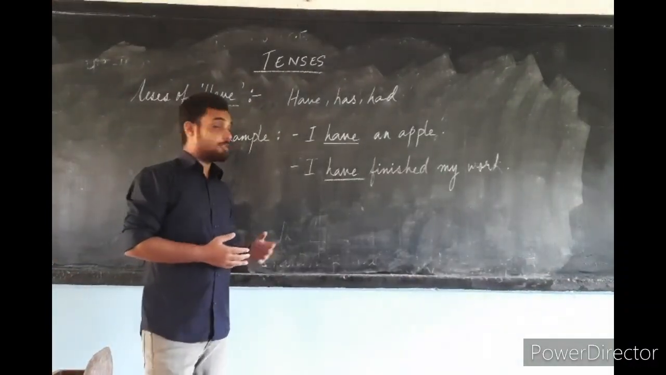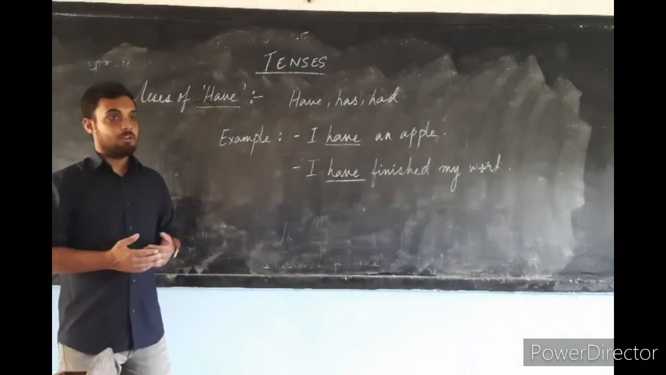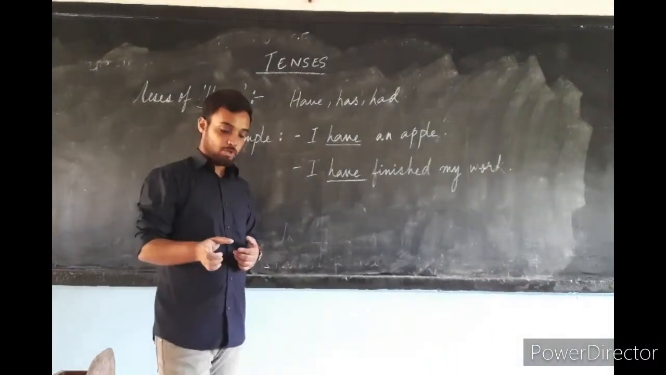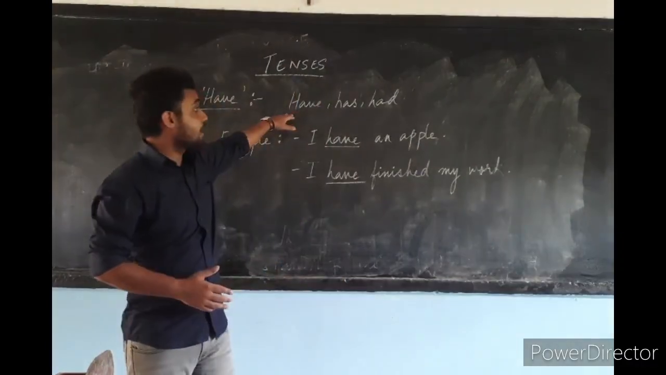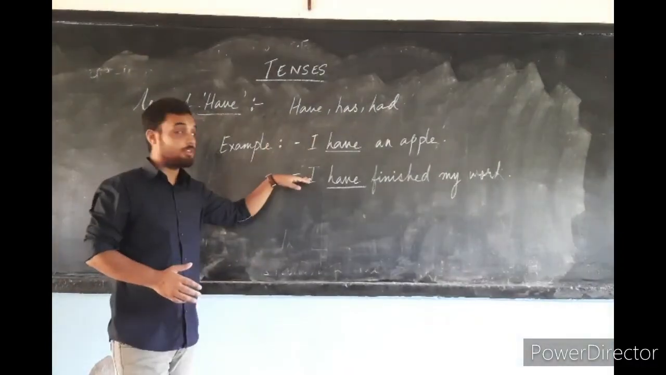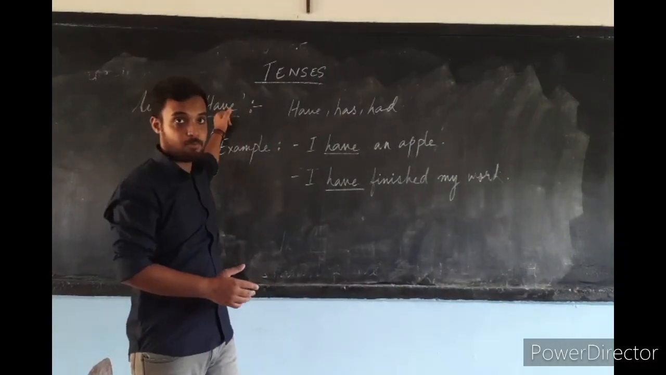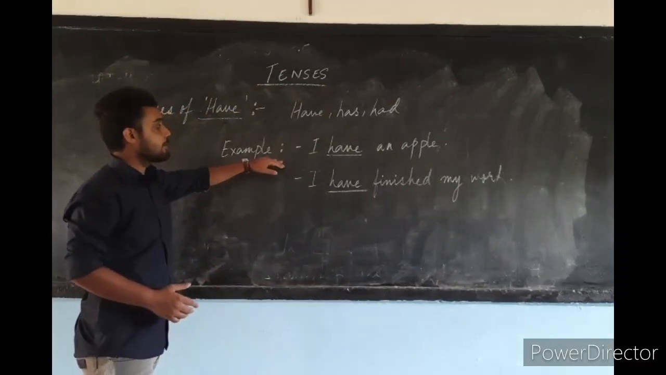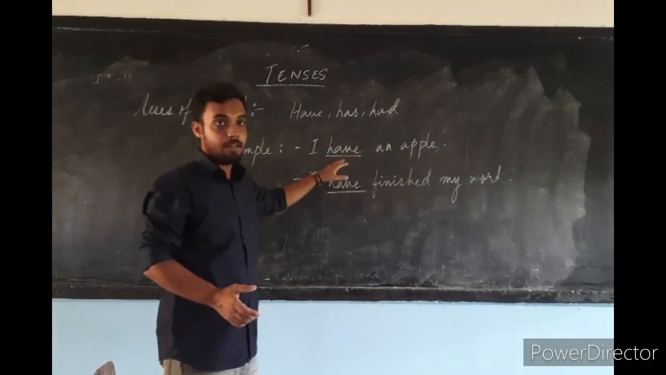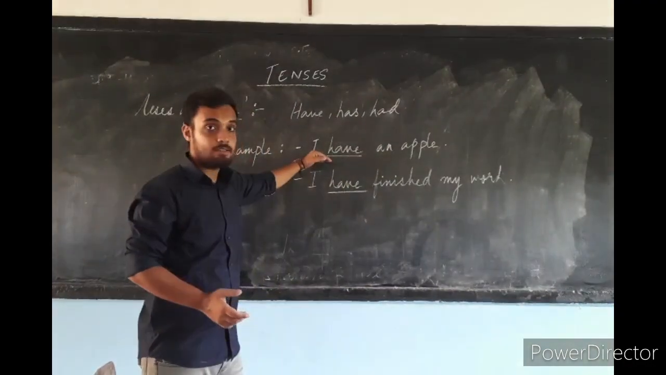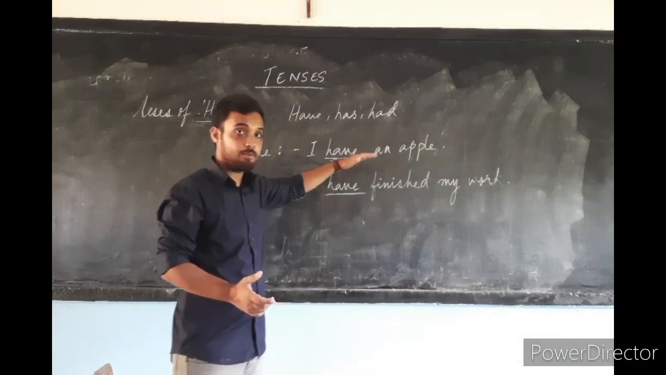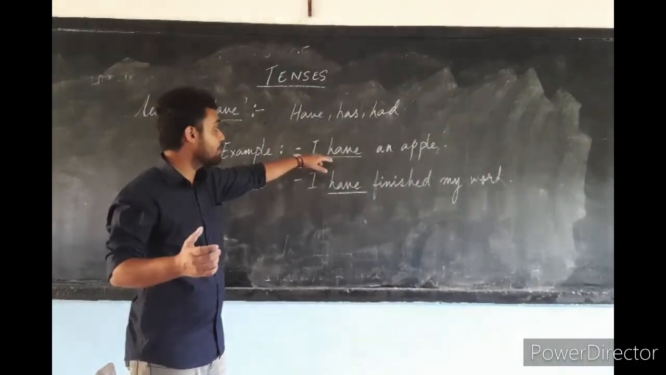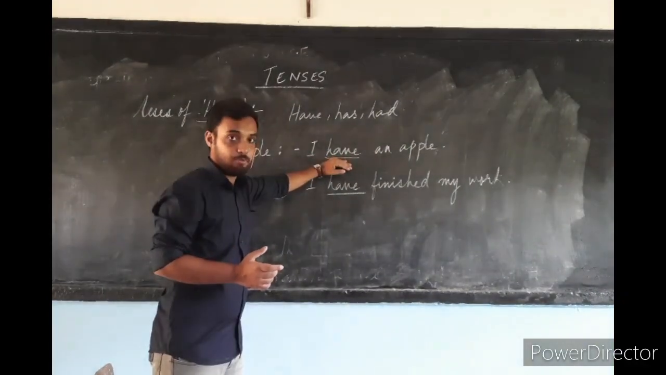Now we are going to discuss the uses of have. Like be, have can also be used as a main verb or a helping verb. Have, has and had, they are all forms of have. Okay? Look at the example. I have an apple. Now the sentence has a subject, verb and an object. What is the verb over here? What is the main verb? The main verb is have.